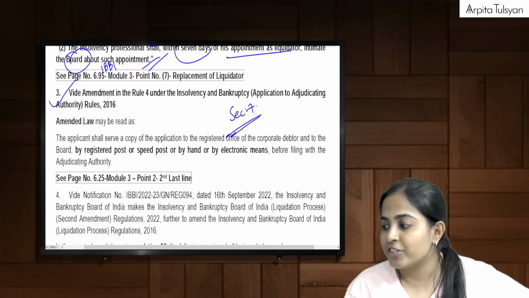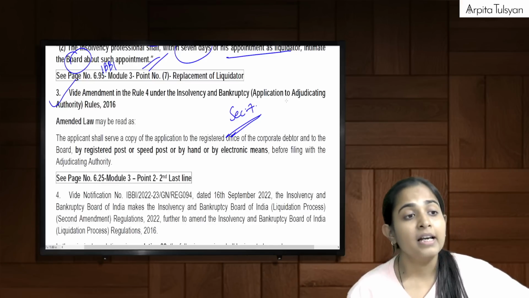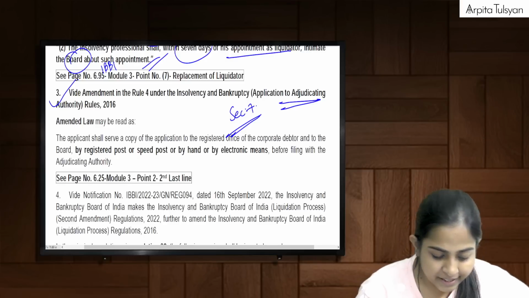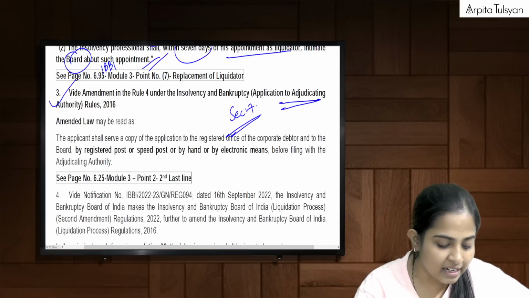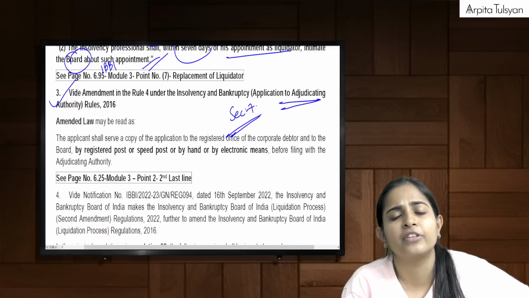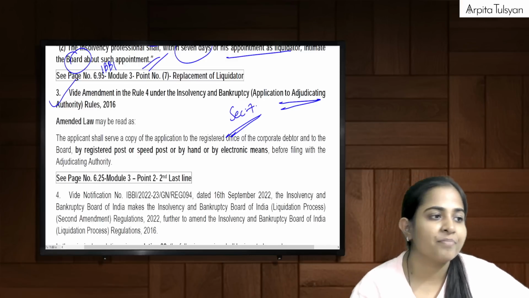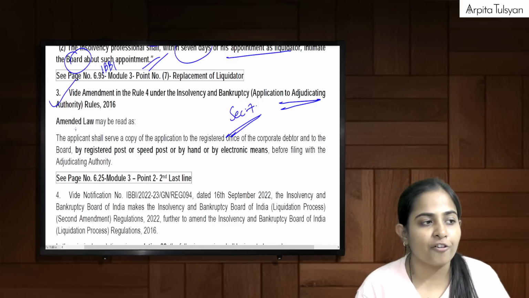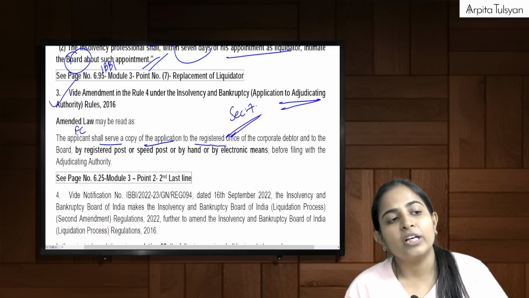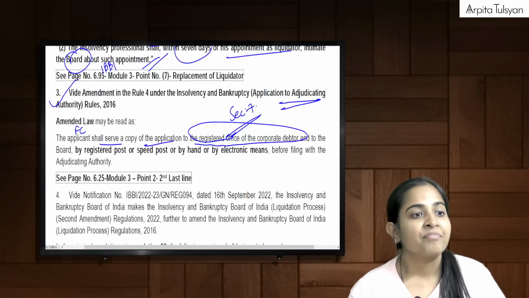Initiation of CIRP was done by the financial creditor, right? Where the application was done to the adjudicating authority. So there a point is there that once you go and file that application with the adjudicating authority, there is an amendment in the law that the applicant, the financial creditor shall serve a copy of application even to the registered office of the corporate debtor against whom the CIRP is going to be filed, and to